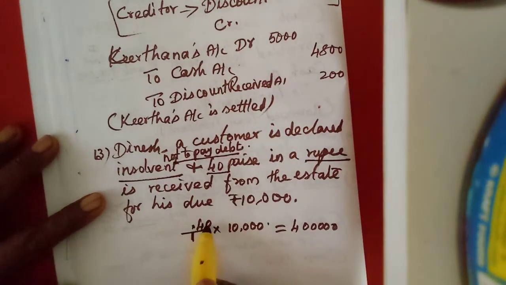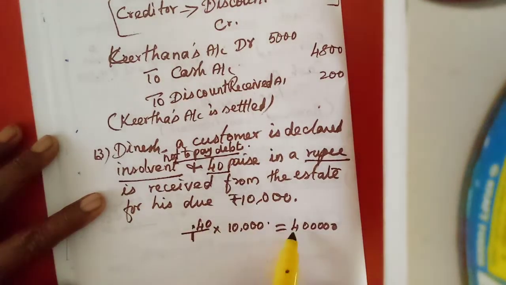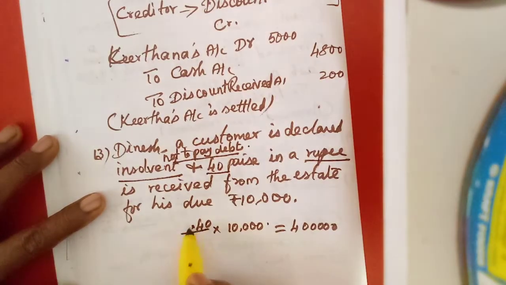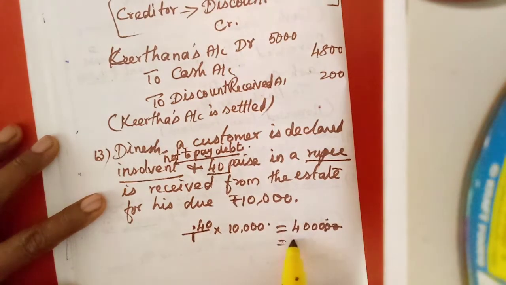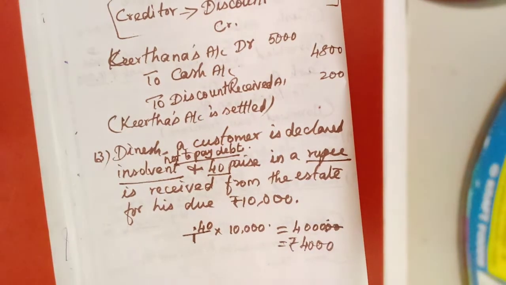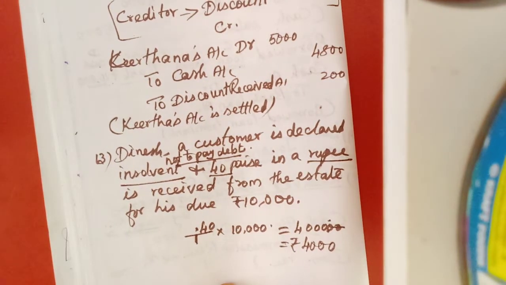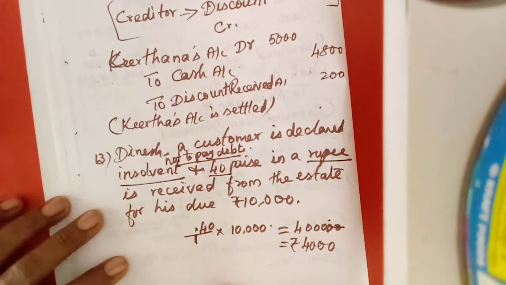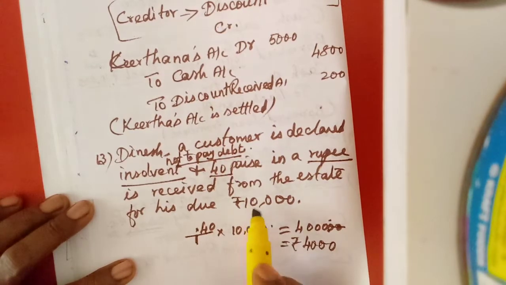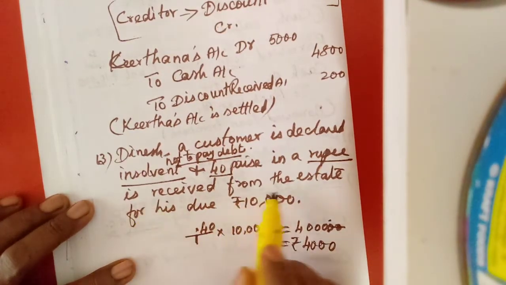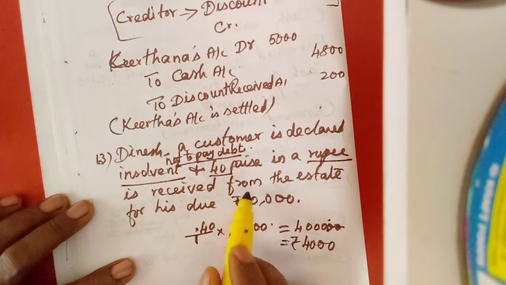So how much rupees can we get? 4,000 rupees only we can get from it. So 4,000 we can receive. That is the cash received from the estate for his due.